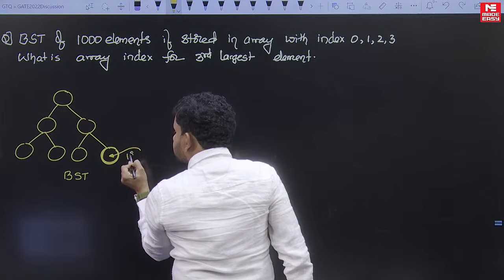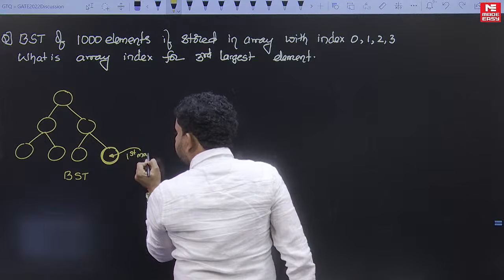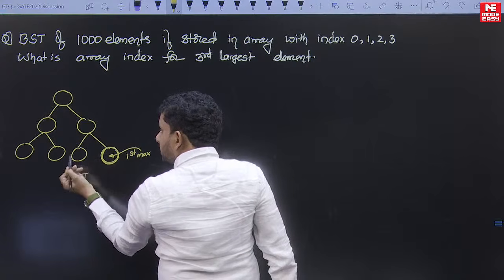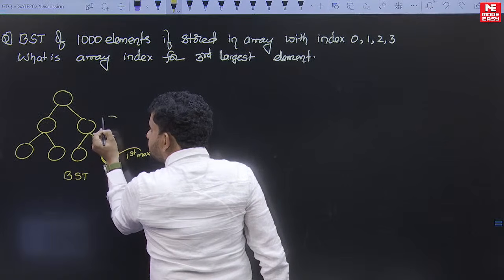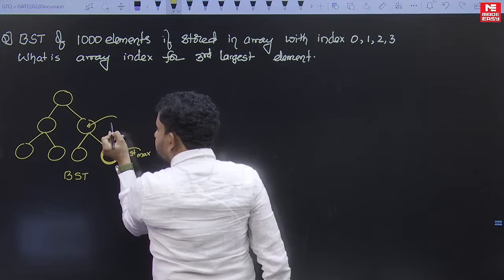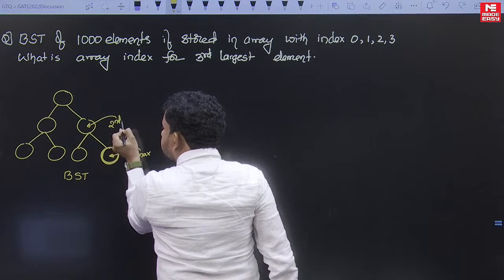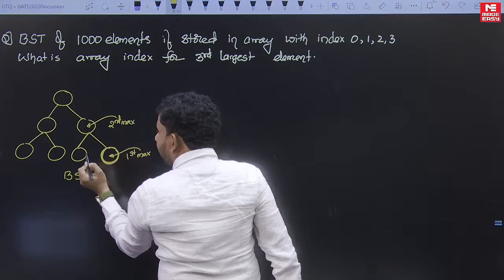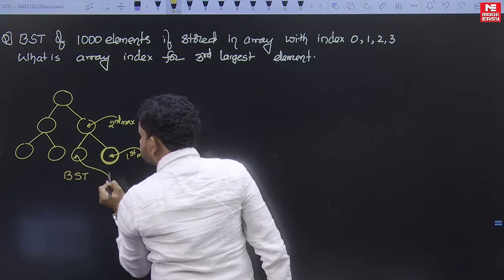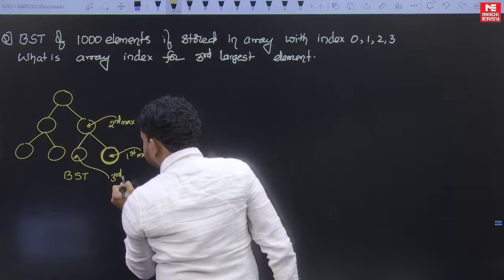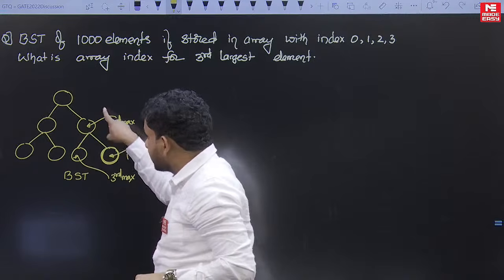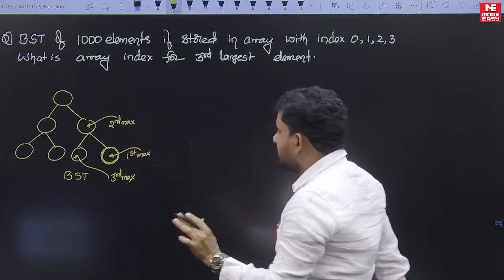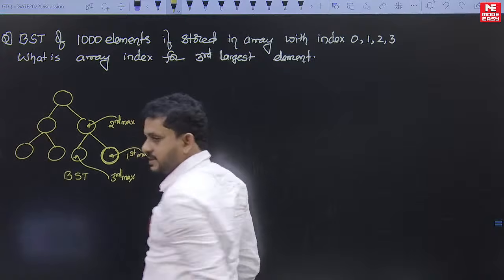This is the first max, right. Then the second max is this root, it means the parent of this becomes the second max, and this becomes the third max, okay, like this. These three elements are on the extreme left side, the remaining are remaining elements.